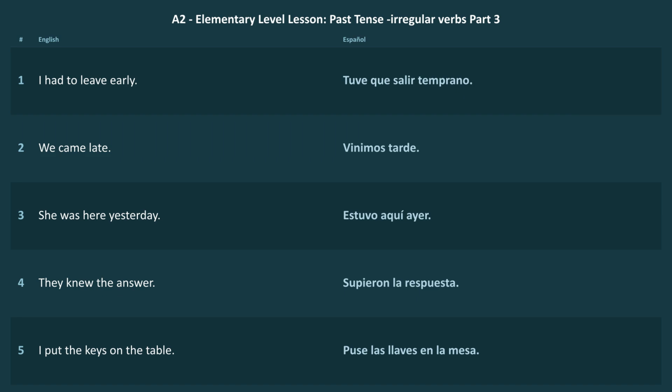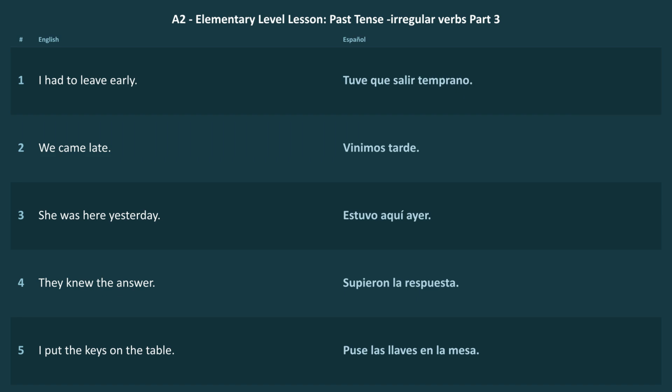Then a friend came over. Vino un amigo. Or if it was we came, vinimos juntos. And maybe at the end, quise salir temprano, pero estuve ocupado. I wanted to leave early, but I was busy. Can you feel how these verbs build a real story fast? That's why they matter. Now, let's do a quick pattern check.